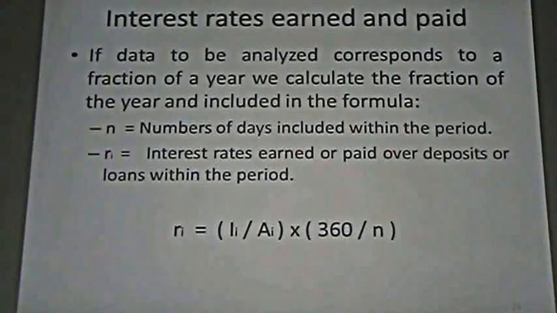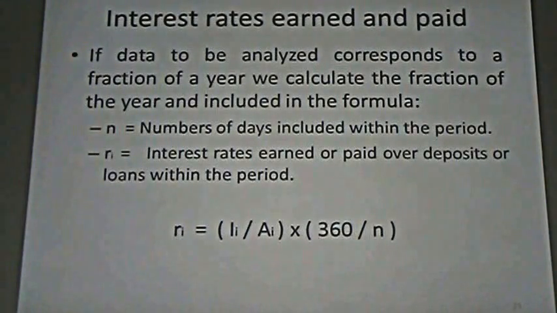But in this case, we are speaking about periods. If we are speaking about 4 months, for example, we are trying to analyze this information.